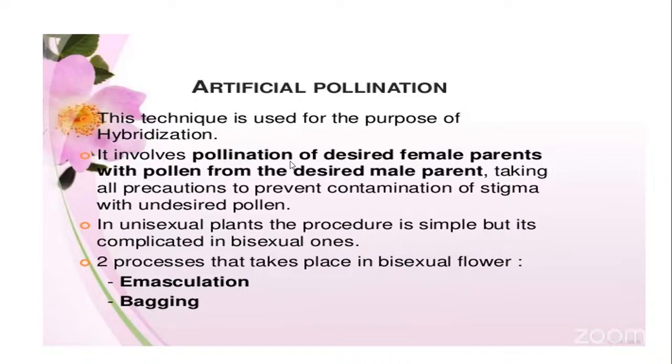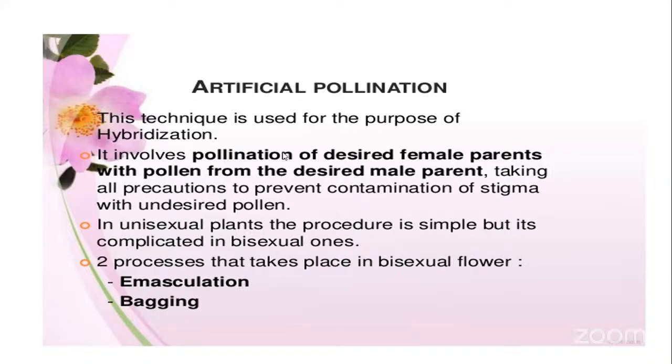That is, it involves pollination of the desired female with pollen from the desired male plant. The pollen grains of a male flower can be transferred to the stigma of the female parent of a desired plant. But for this purpose, precautions must be taken to prevent contamination of the stigma with undesired pollen.